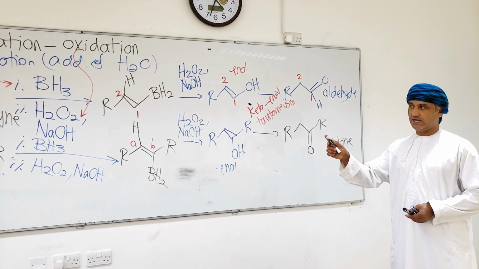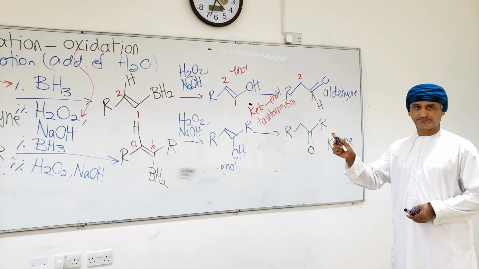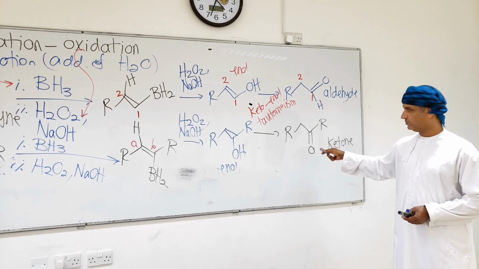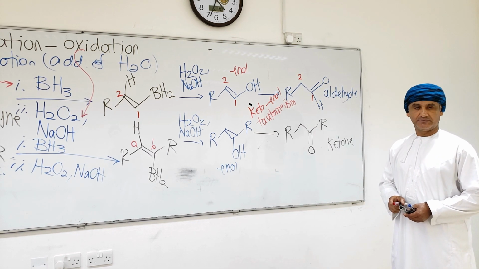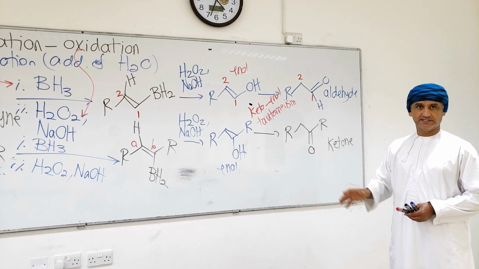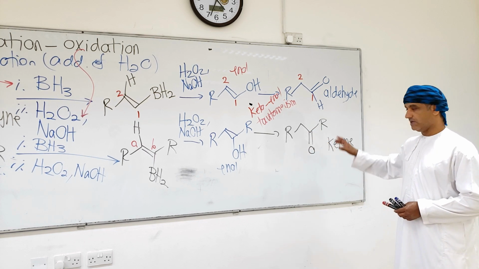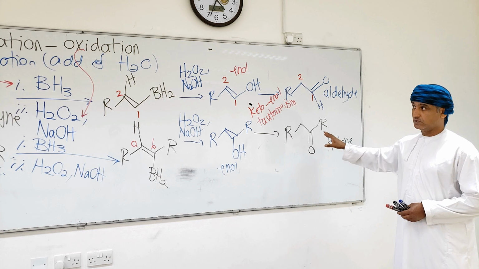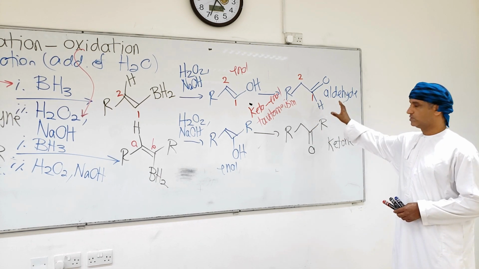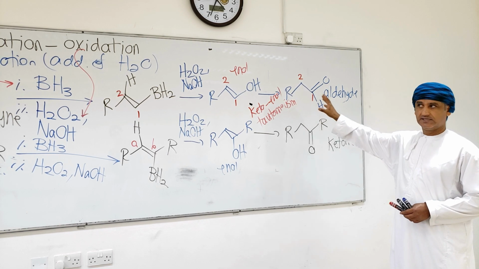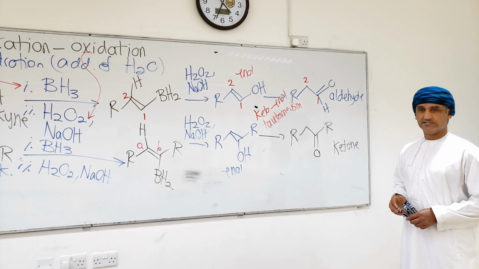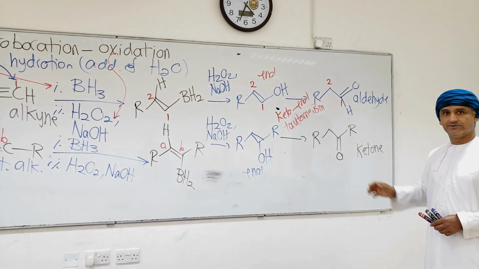If the internal alkyne is not symmetrical, a mixture of ketones is obtained, not only one, actually two, if R and R are different from each other. If R and R are the same, which means the alkyne is symmetrical, then one ketone is obtained. To summarize, terminal alkynes lead to aldehydes in the hydroboration oxidation reaction, whereas internal alkynes lead to ketones.